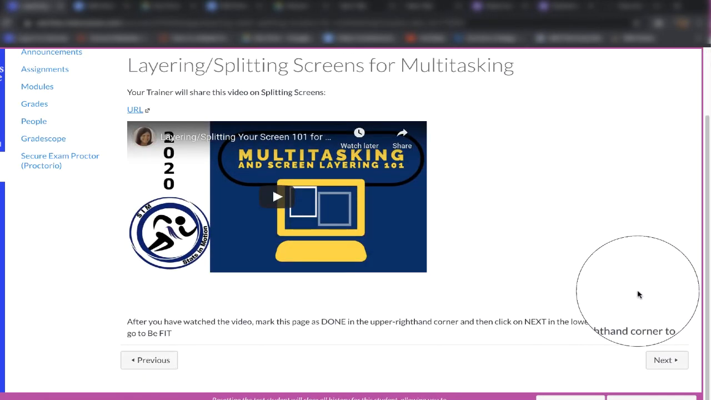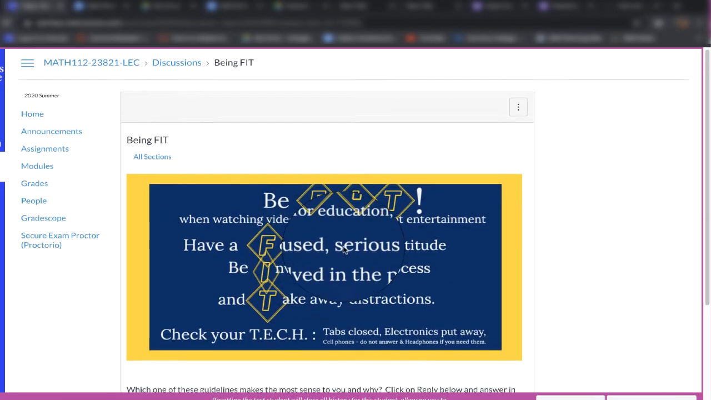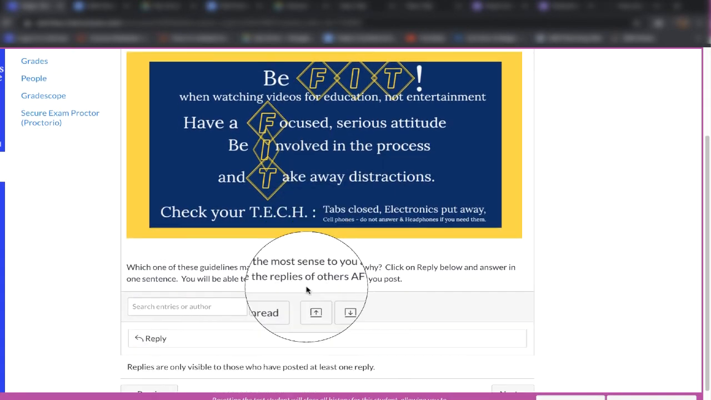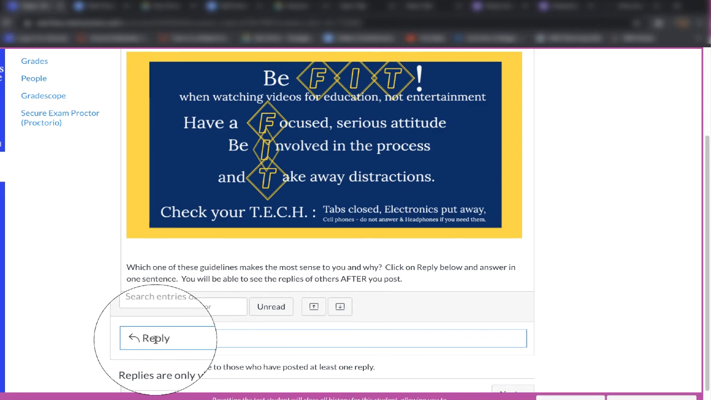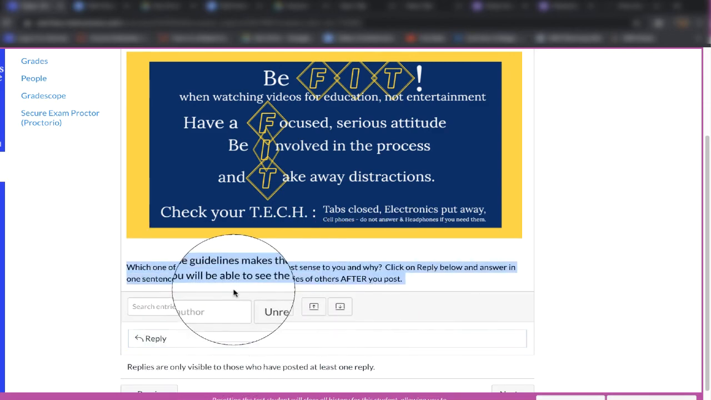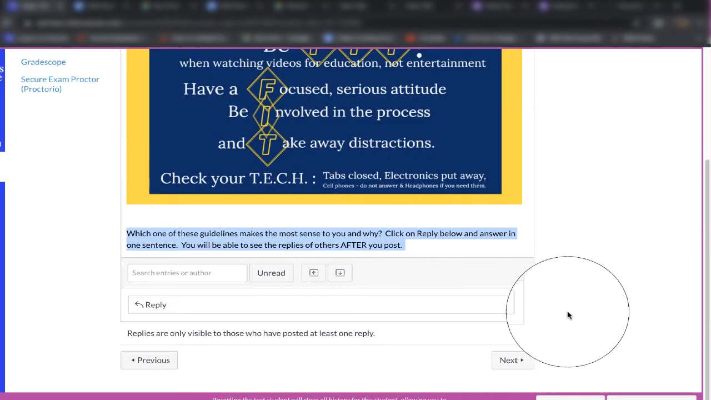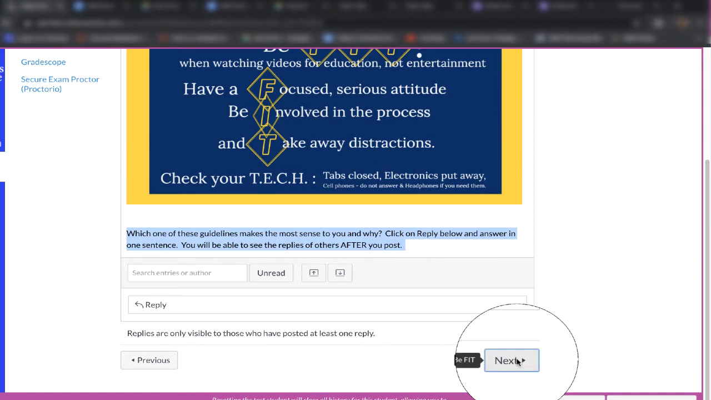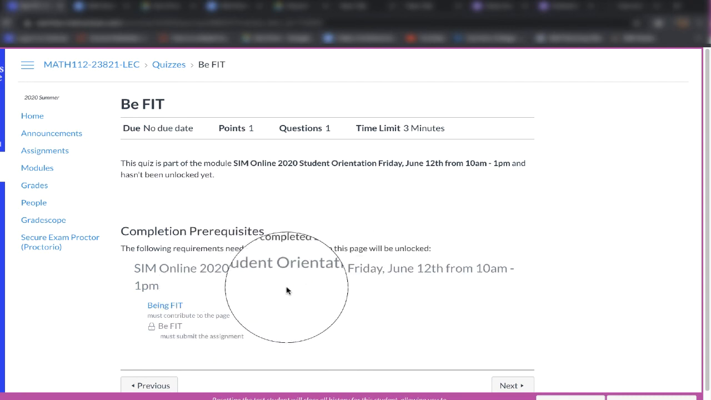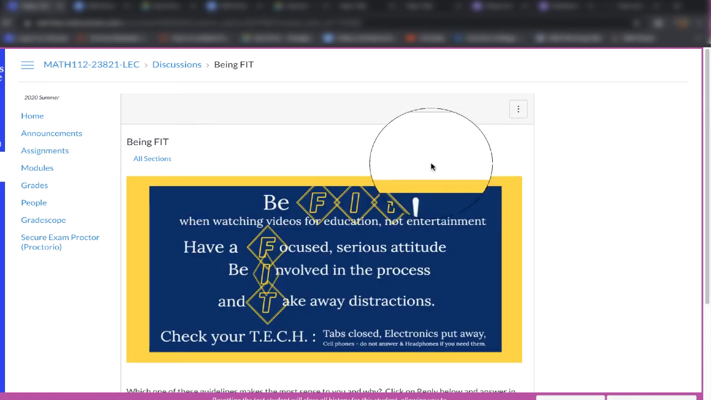This one says Mark as done. You'll click on Next. But if you notice, this one is a little different. This one is a discussion post. So you are going to click on Reply. First you read what it says, and then you're going to reply and answer the question in less than a sentence. You don't have to click on Mark as done, but you do have to reply to be able to go to the next module. If you see this, it means that you didn't do something that you have to go back to be able to go to the next section.